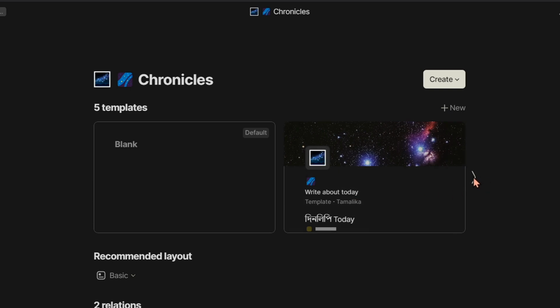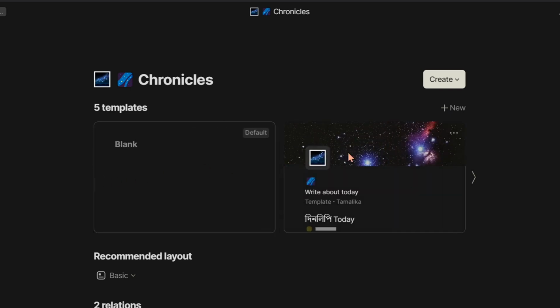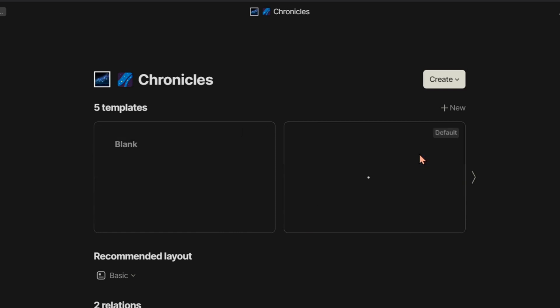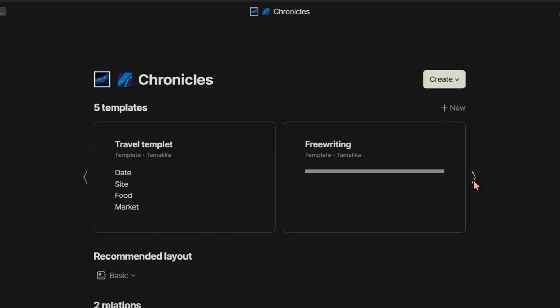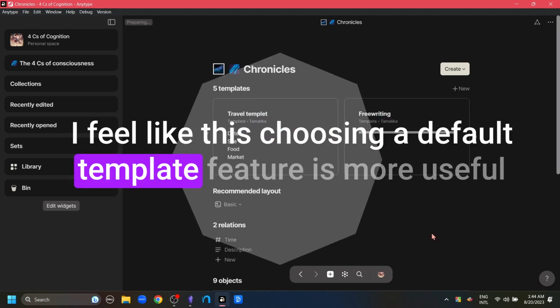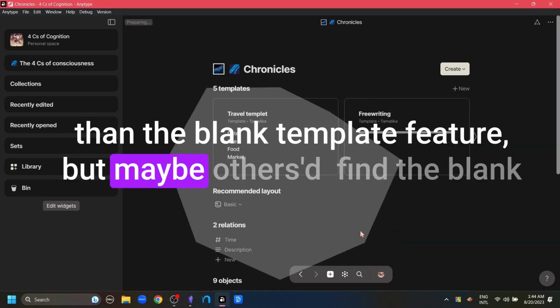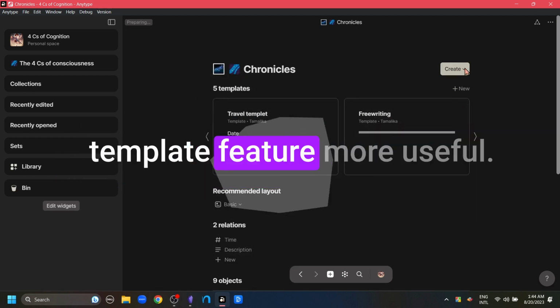But you have also made a template for documenting travels or anniversaries and birthdays. So you set today's template as default and the other templates you can choose during the appropriate occasions. I feel like this choosing a default template feature is more useful than the blank template feature, but maybe others will find the blank template feature more useful.